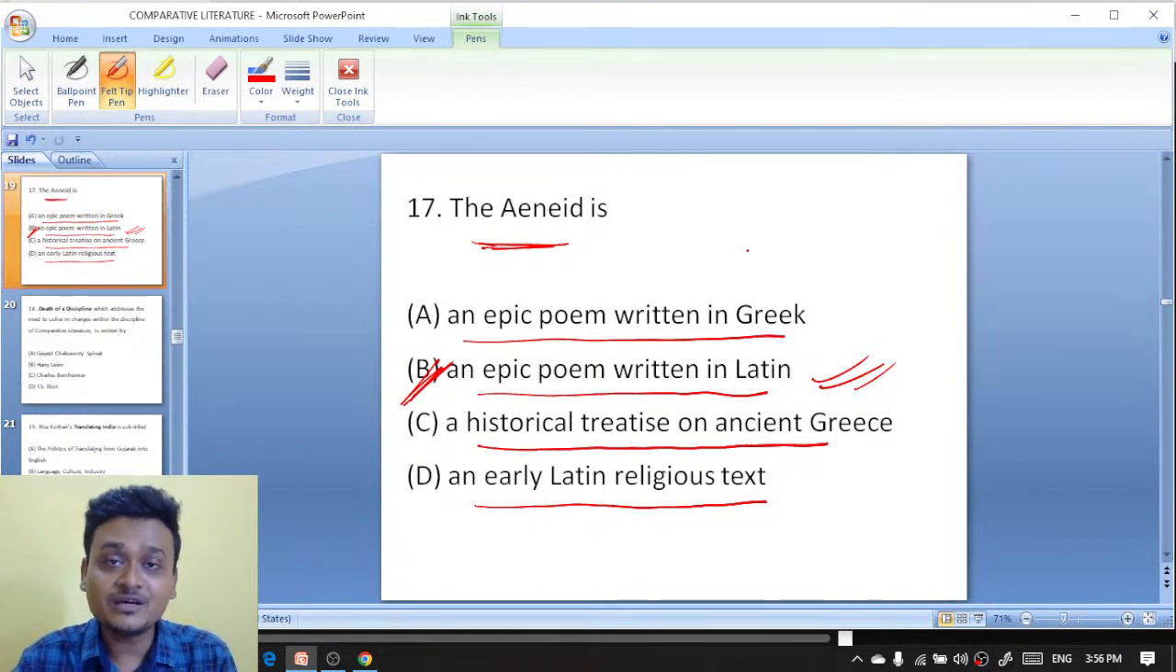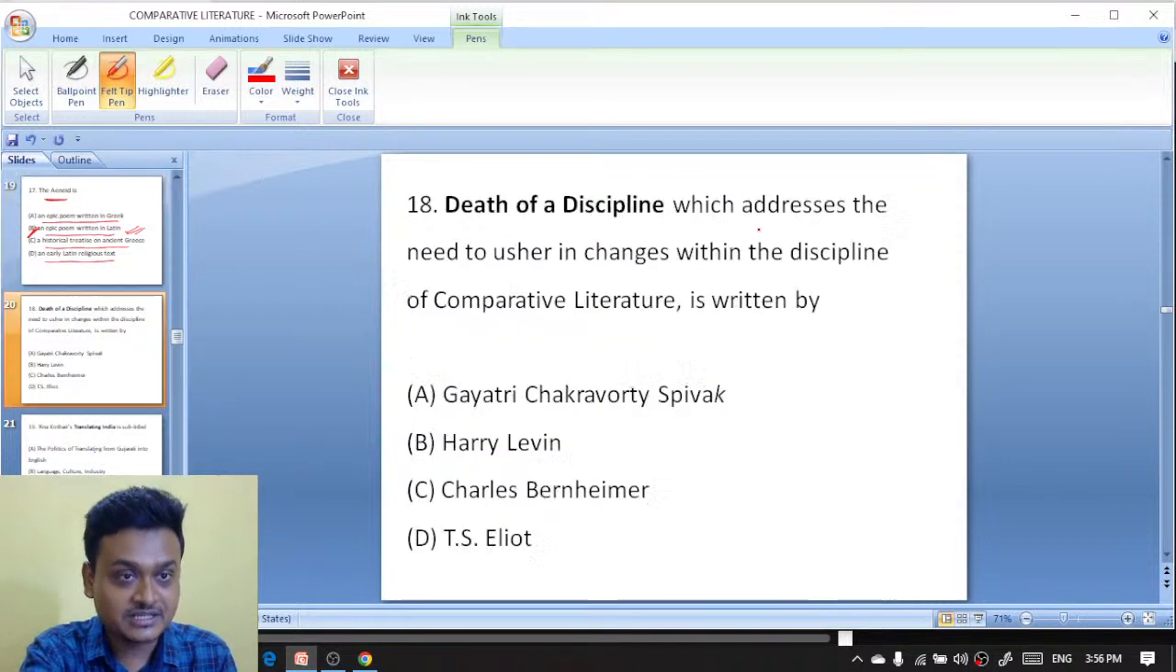Now, what do you mean by the word comparative literature? Comparative literature is actually the study of literature beyond the boundary. So there is no boundary actually. An epic poem written in Latin. Yeah, very good. Yeah, you are right. Virgil is the right answer. Aditya Singh. Okay. Moving on to question number 18.